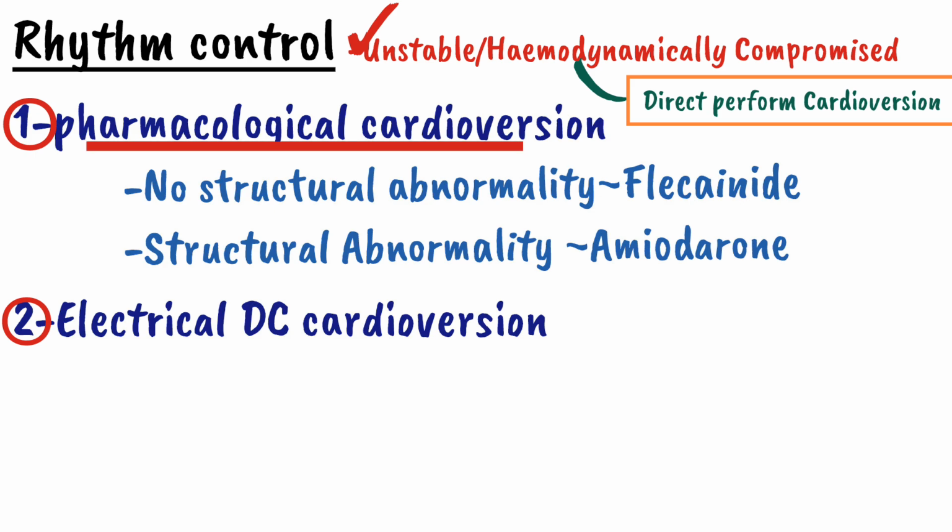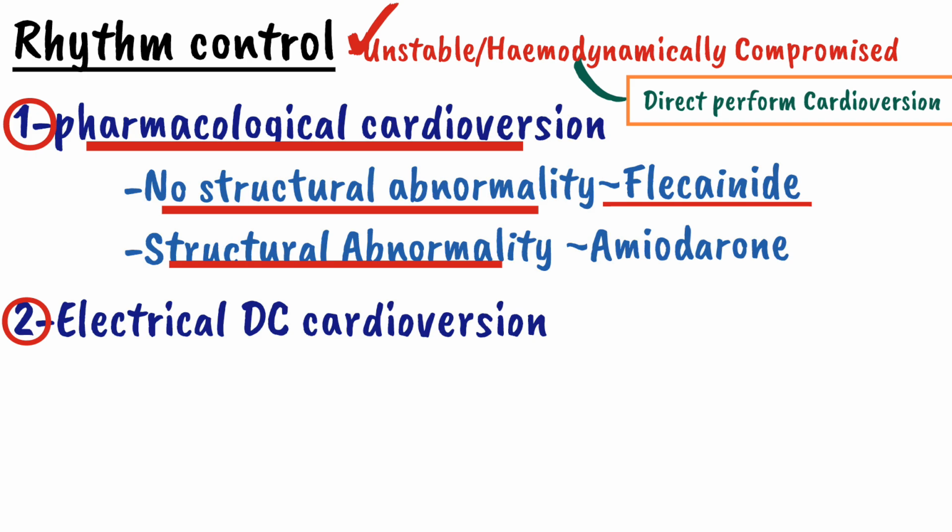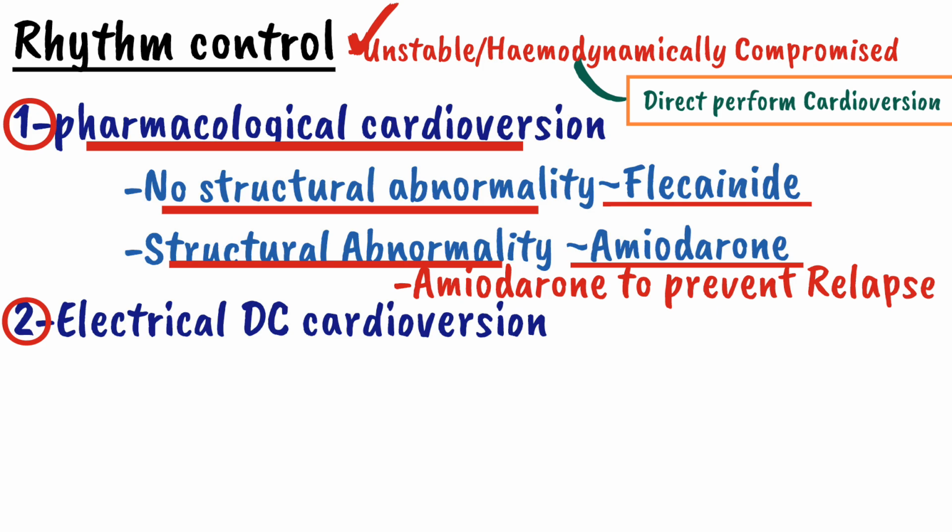Pharmacological cardioversion is done with flecainide when there is no structural abnormality, and if there is a structural abnormality in the heart, we can use amiodarone. After cardioverting a patient with flecainide or amiodarone, we give amiodarone for prophylaxis to prevent relapse.